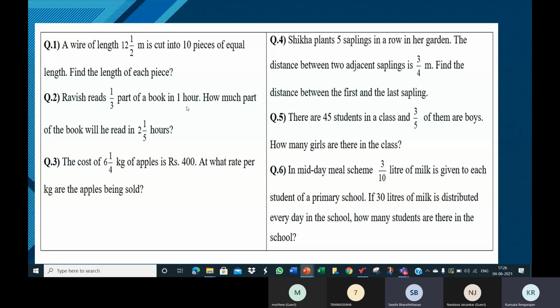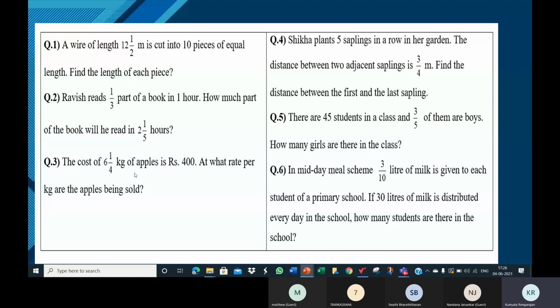Just put yourself in that situation. You shouldn't think that you're finding the answer for somebody. You imagine yourself in that situation. You are able to read 3 pages in 1 hour. If you sit with the book, in 1 hour you read 3 pages. That means maybe the book is very big. So you need 1 hour to read 3 pages of the book. So in 5 hours, how many pages will you read? 3 into 5, 15 pages. Same thing here, fractions have been used. That's all. Please use other, simpler numbers, so that we understand the situation. So there we said it's multiplication. Here also it will be multiplication.